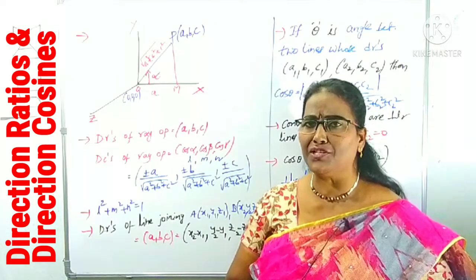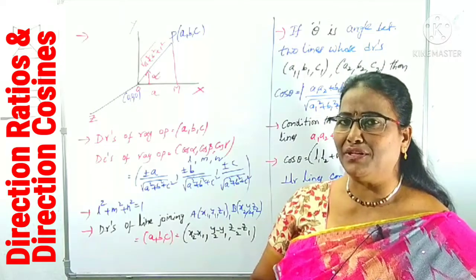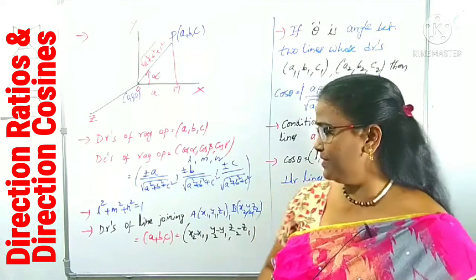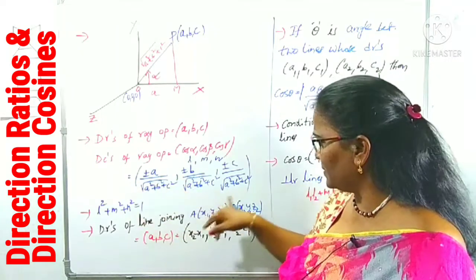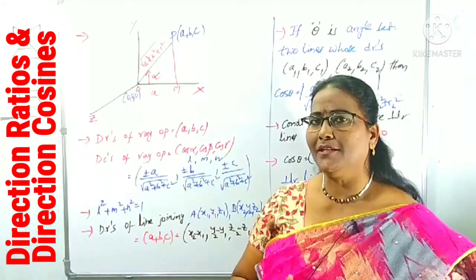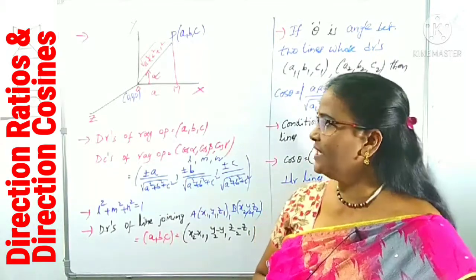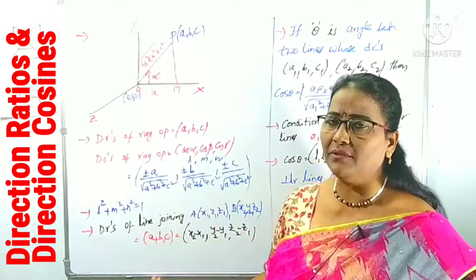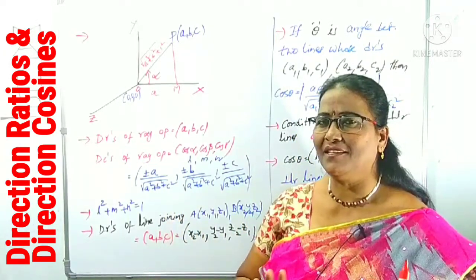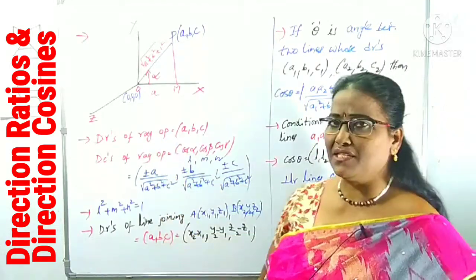If there are 2 different points, how can you find its DRs? Yes, difference of x coordinates, comma, difference of y coordinates, comma, difference of z coordinates. If you know the DRs, we can find out DCs by using this formula. How can we collect the DRs of line joining the 2 points? By this formula we can collect. This is the concept to first understand. If you know the concept, you can do questions very easily. I have given the explanation of DRs, DCs concept.